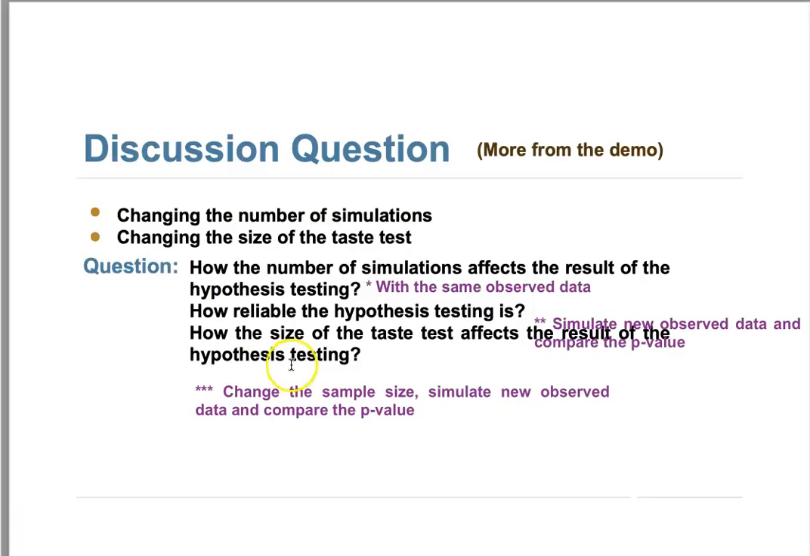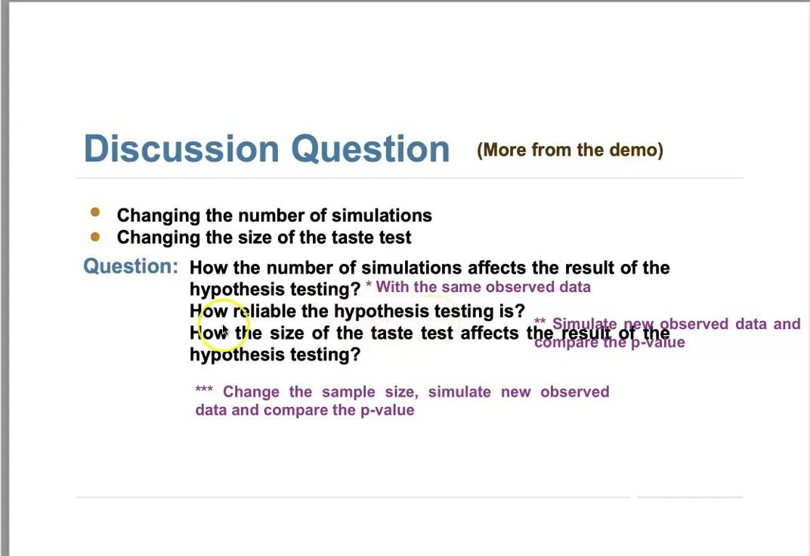Okay, so that's why we go back to see how reliable our hypothesis testing is. That's why we showed you how we can simulate the new observed data, then run the same thing so many times for our whole simulation, and then compare the p-value. Very good. Actually, we only have less than 4% chance that our hypothesis conclusion will be wrong. So that's how reliable our hypothesis testing is.